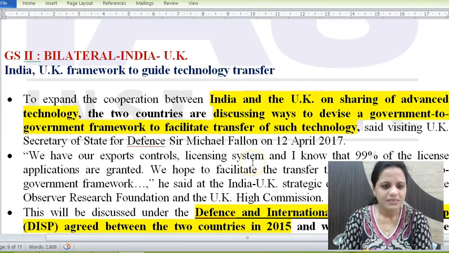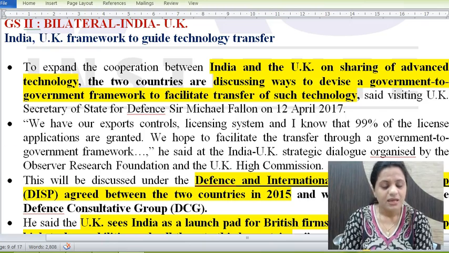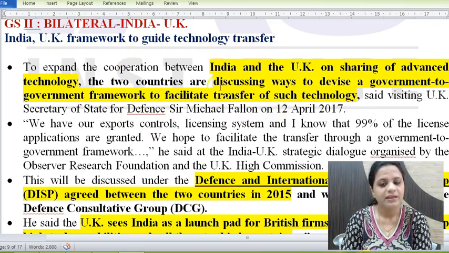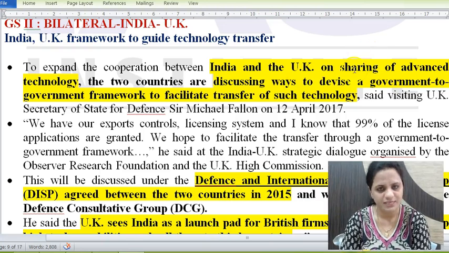Then next is India-UK relations. India-UK framework to guide technology transfer. So this is the Secretary of State for Defence of UK. He is on a visit to India. So he said that there are discussions going on technology transfer, how a government to government framework can be established to facilitate transfer of advanced technologies.